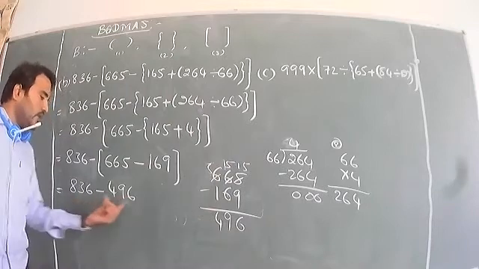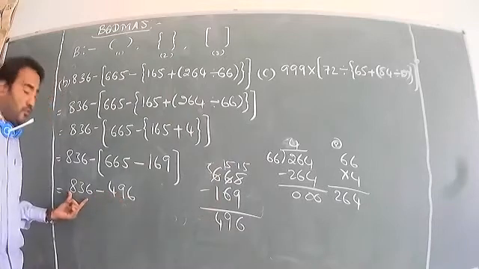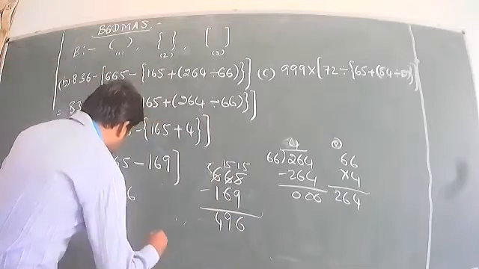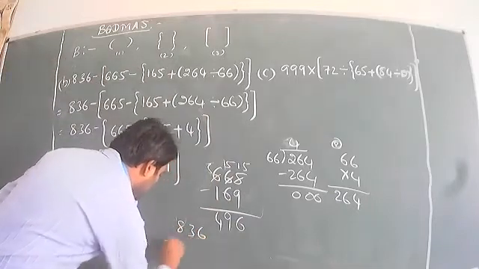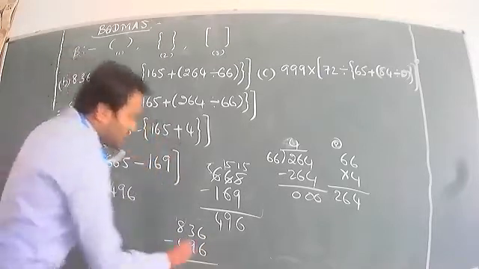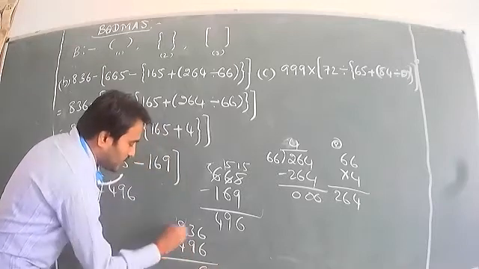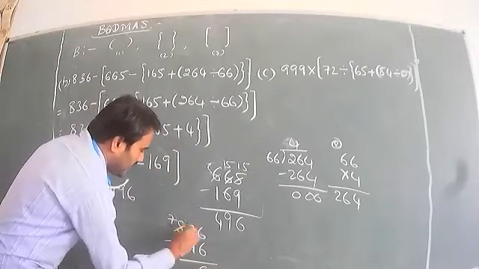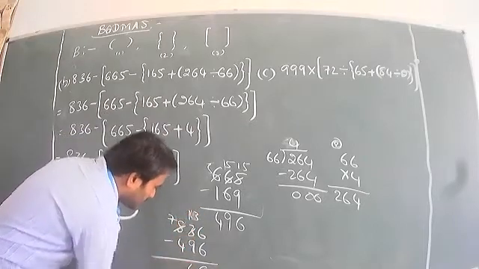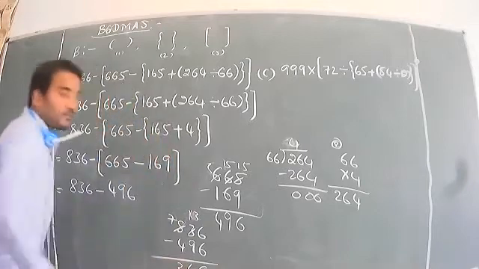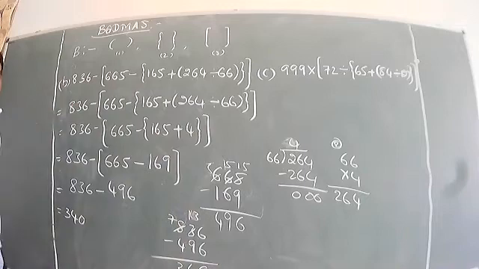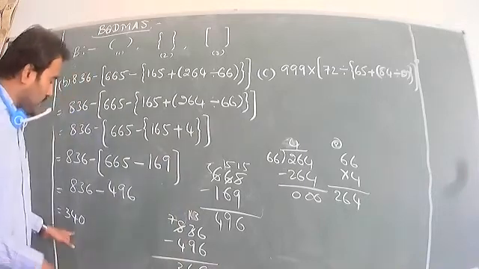Now we can subtract: 836 minus 496. 6 less 6, 0. 3 is not less than 9, so 7, it is 13. 13 less 9, 4. 7 less 4, 3. What is your answer? 340. That is your answer. Okay, so this type of problem you have to solve.